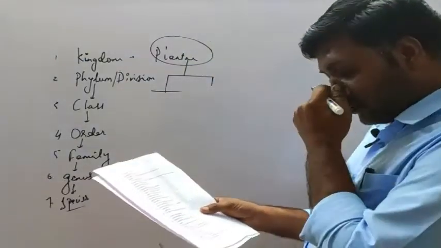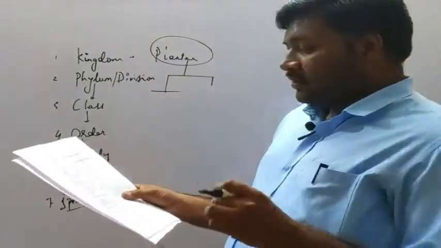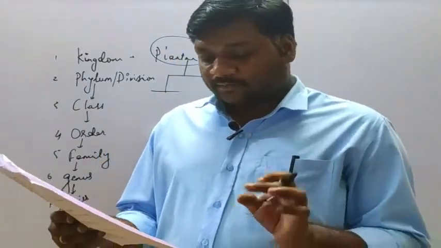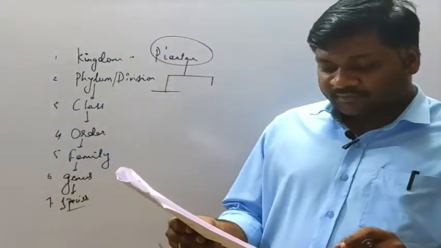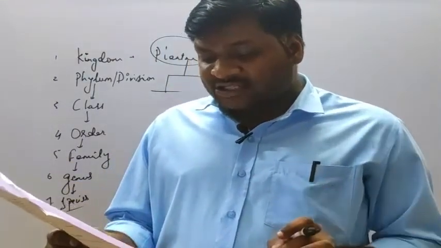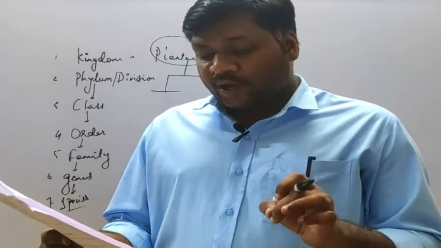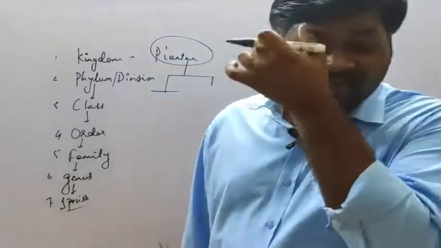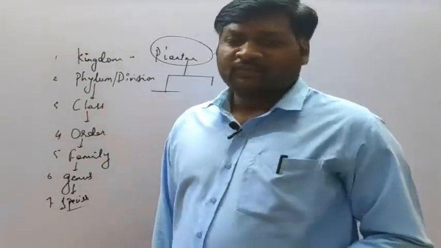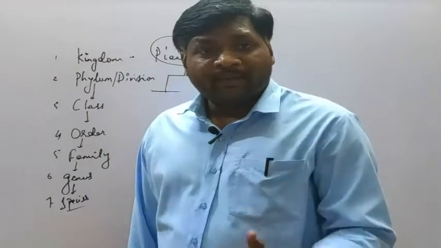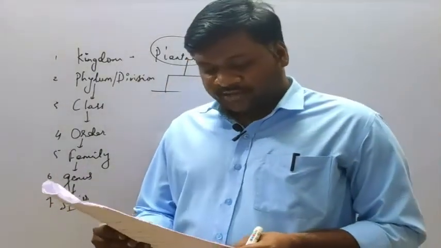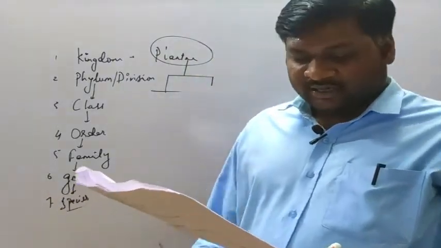The next we are moving to question number 66. Taxon is a, okay, so what is taxon here? Unit of classification, species, highest rank of classification, group of closely related organisms. So taxon means it is a group of closely related organisms. It can be any category among these, but it is also a group of closely related organisms. So the correct option is option D.